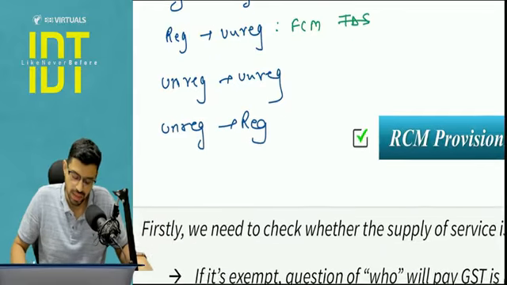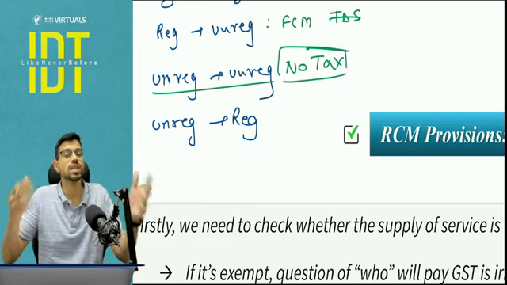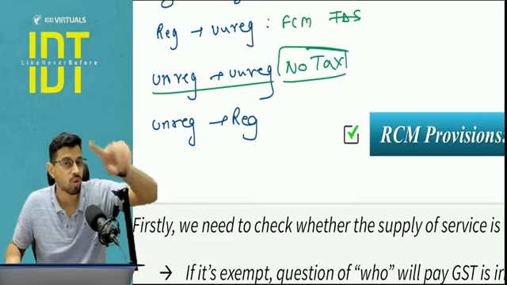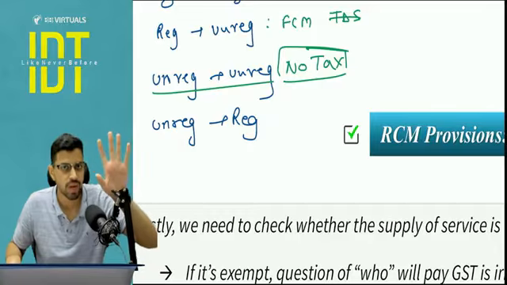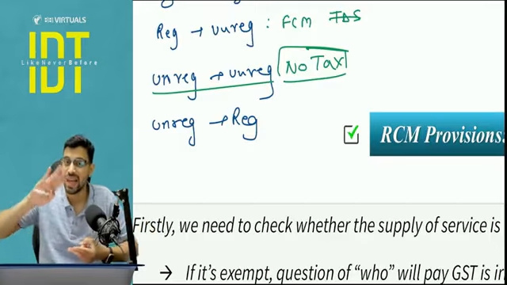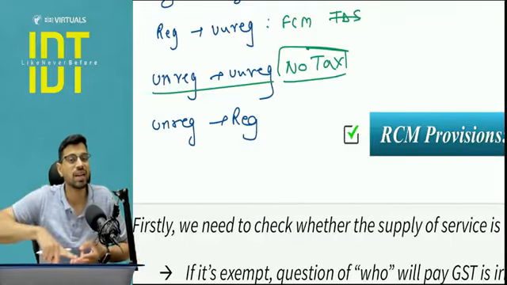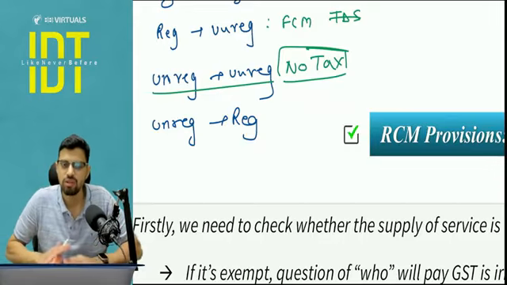The recipient is unregistered. Unregistered to unregistered, no tax. Don't say the word exempt, just write no tax, because when you say the word exempt, it has to fall under section 2 clause 47 exempt supply. Do you know what is exempt supply? Exempt supply means something which is nil rated, something which is exempt under chapter number 4, notification number 12 2017, and one is the non-taxable item. But here we will say no tax.